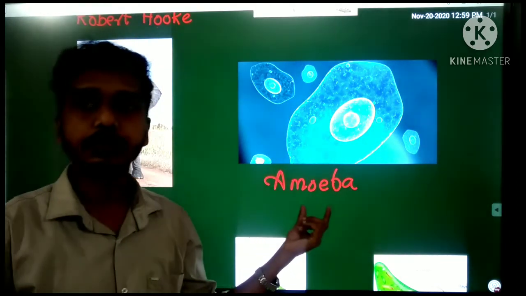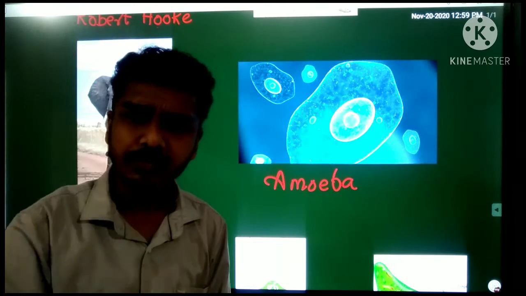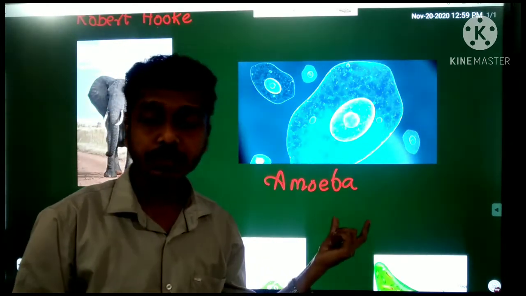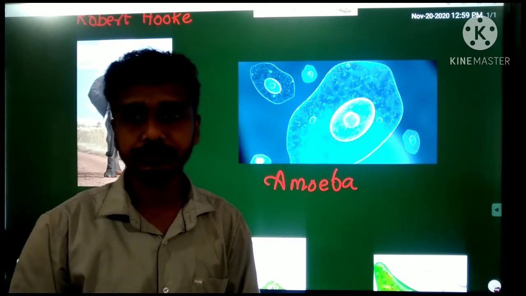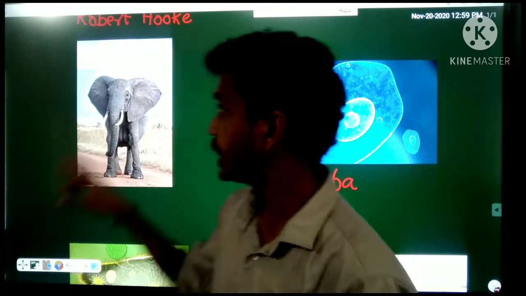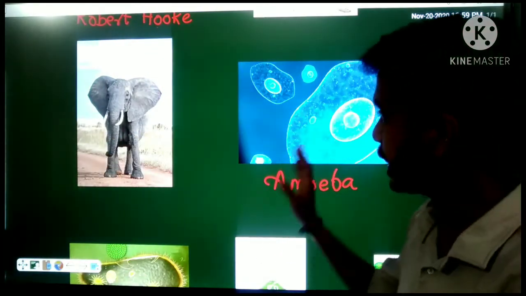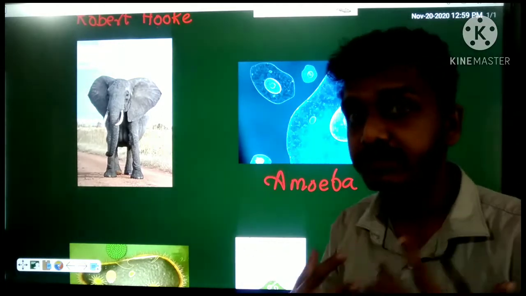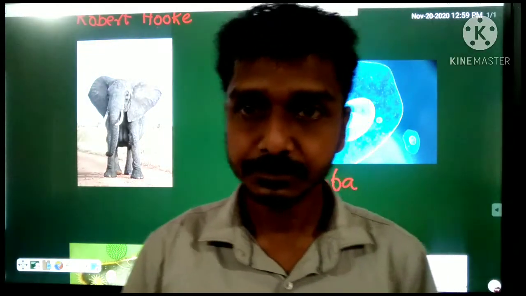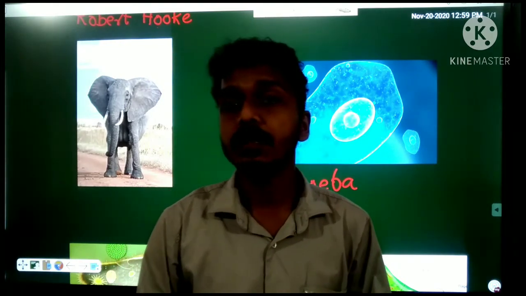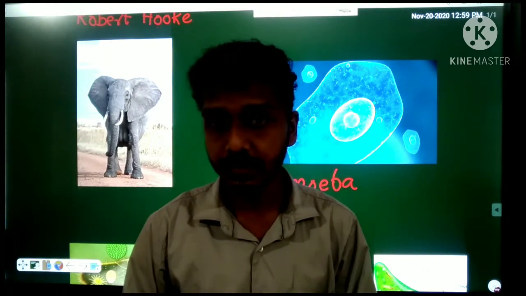So amoeba is a minute organism. We could not see it with our naked eyes. Okay, so the minute organism is called amoeba. Clear? Listen, here you can see the elephant and the amoeba. Both the organisms are made up of cells. They have their own structural and functioning unit in their body, because they are organisms, right? That means they have cells.